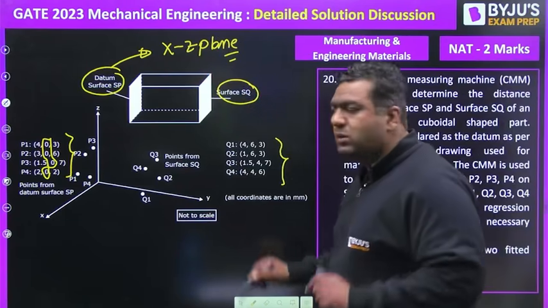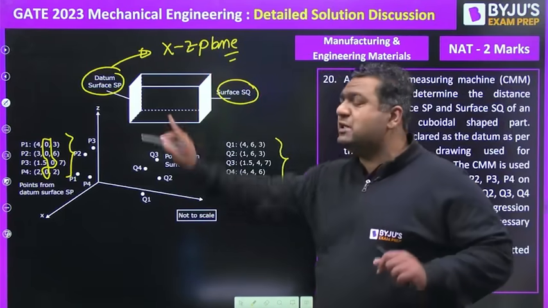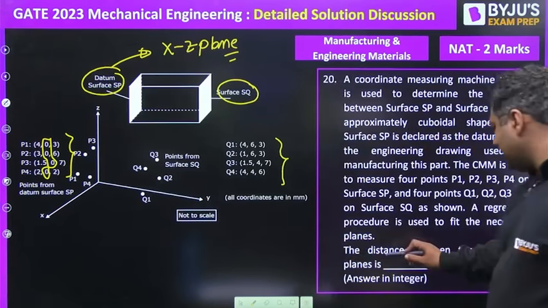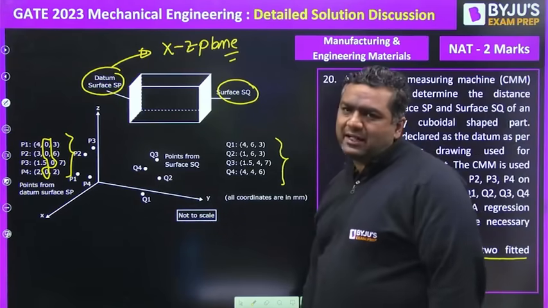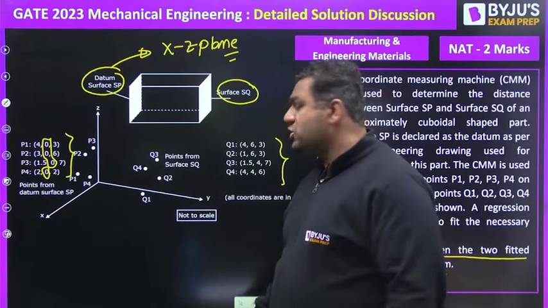Then to find the distance between the two fitted planes, if they are in the XZ plane, the distance will be measured in Y.